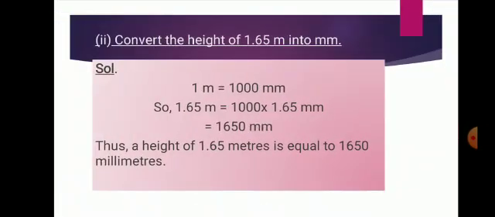Now in the second case, we have to convert the height of 1.65 meters into millimeter. So we know that 1 meter is equal to 1000 millimeter. So here we multiply by 1000. That is 1.65 meter is equal to 1000 into 1.65 millimeter. And the answer is 1650 millimeters. Okay, clear? How to solve it?